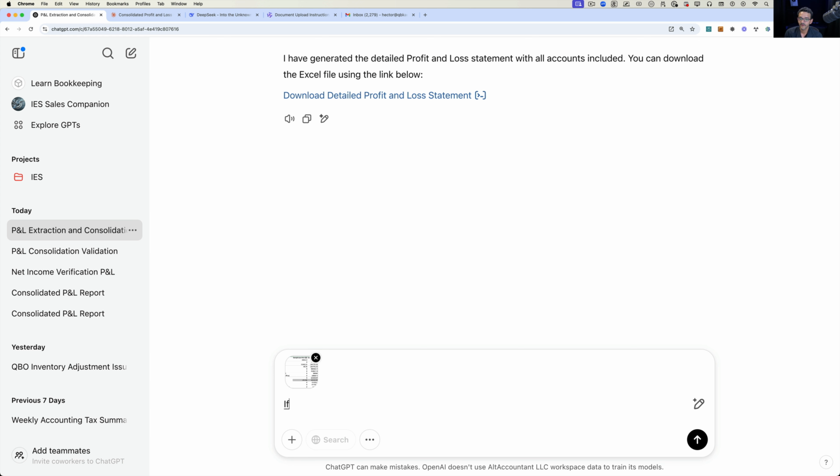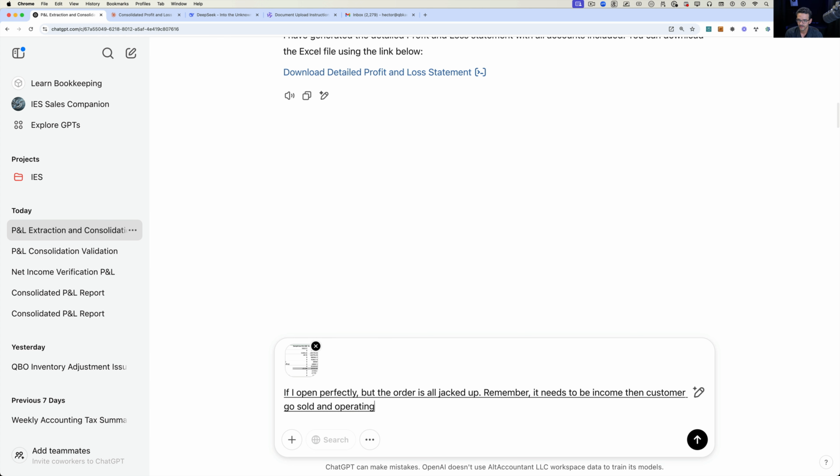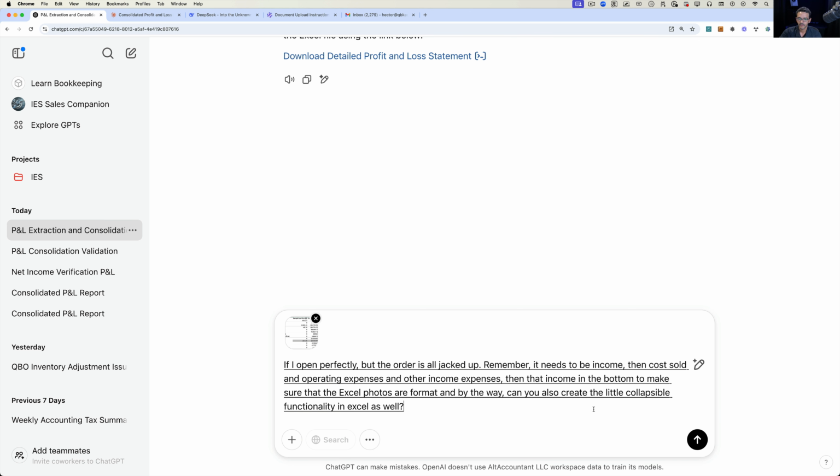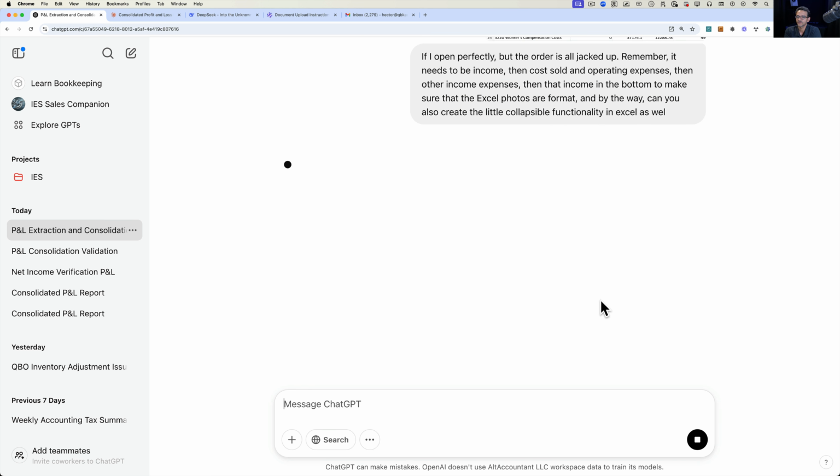The file opens perfectly, but the order is all jacked up. Remember, it needs to be income, then cost of goods sold, then operating expenses, then other income and expenses, then net income in the bottom. Okay, make sure that the Excel follows that format. And by the way, can you also create the little collapsible functionality in Excel as well? Okay, let's see if all these weird instructions lead up to something.